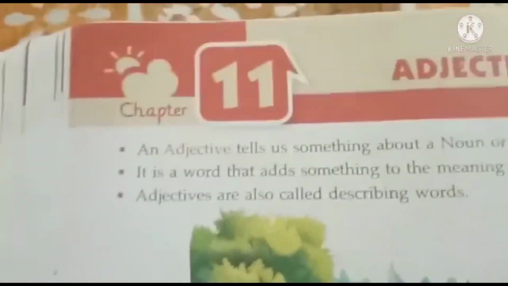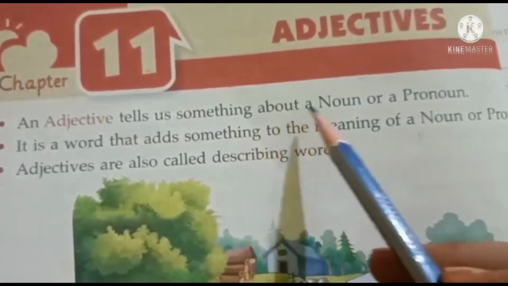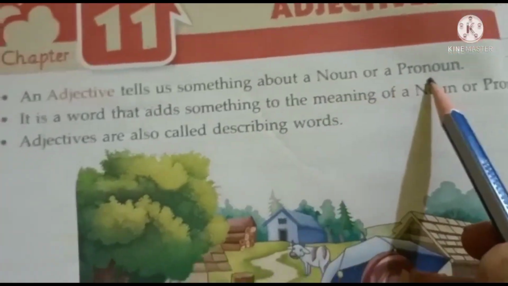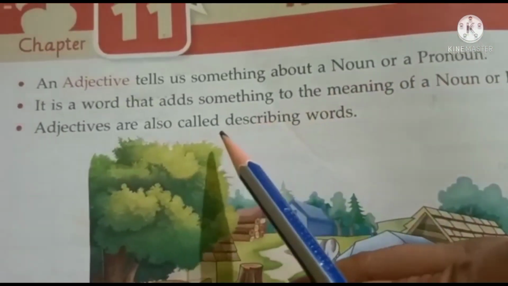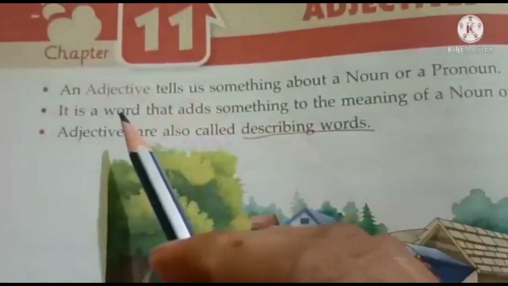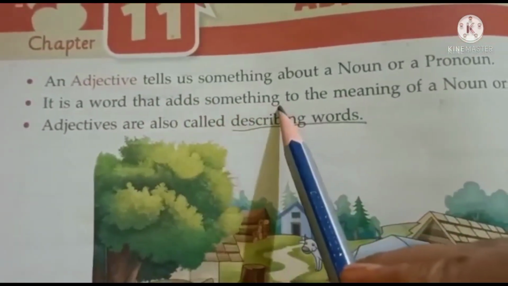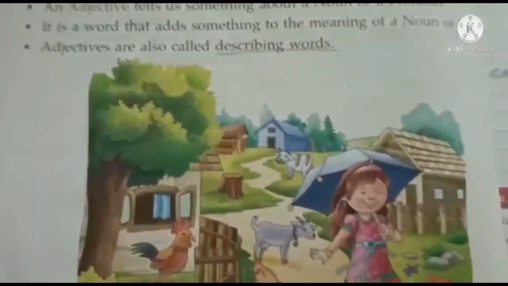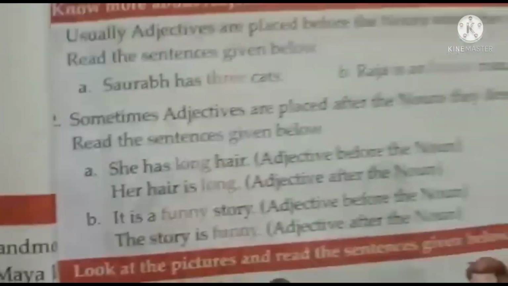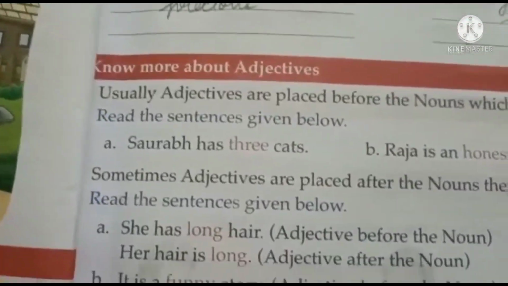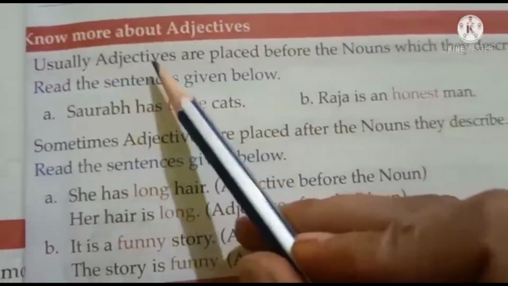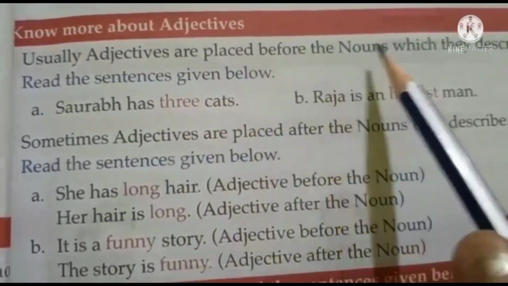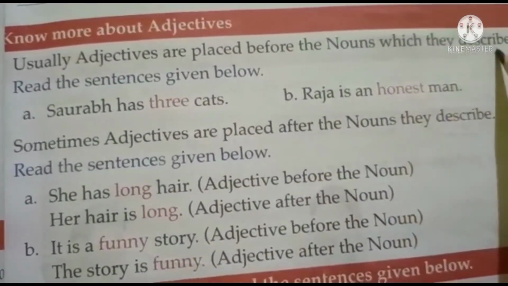What are adjectives, children? Adjectives tell us something about a noun or a pronoun. They are also called describing words. It is a word that adds something to the meaning of a noun or pronoun. Okay. Now here, children, you can see some examples given over here. This is page 49, okay? Usually, adjectives are placed before the nouns which they describe.